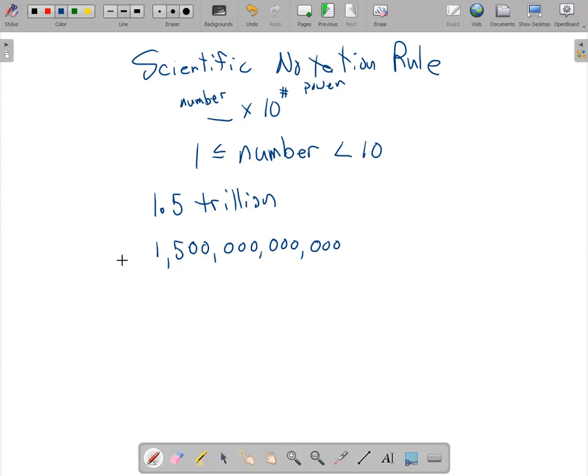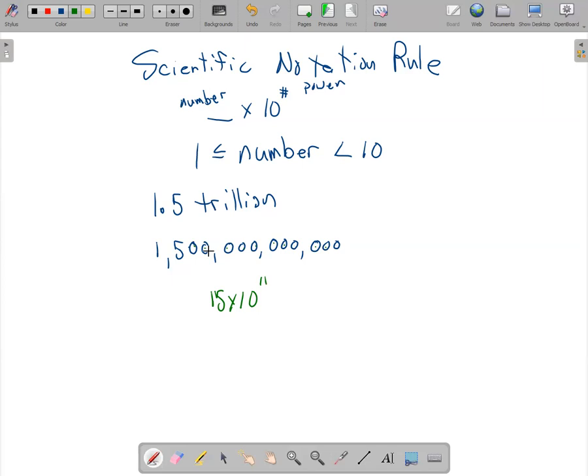Now, at first glance, when I look at that, I would be tempted to write that as 15 times 10 to the power 1, 2, 3, 4, 5, 6, 7, 8, 9, 10, 11. Is that really 15? Is 1.5 trillion the same as 15 times 10 to the 11th power?